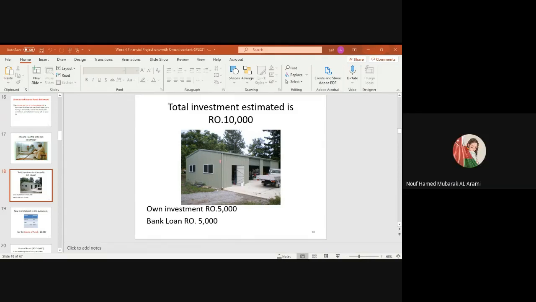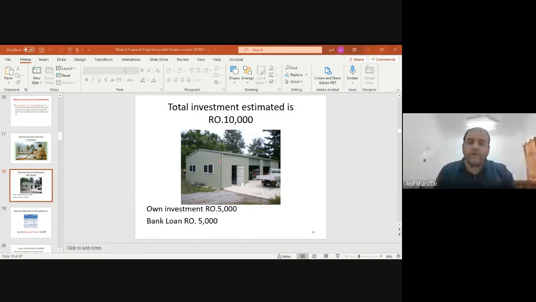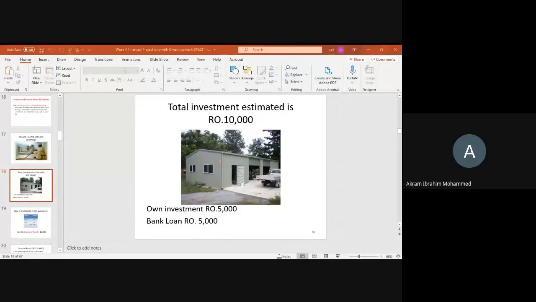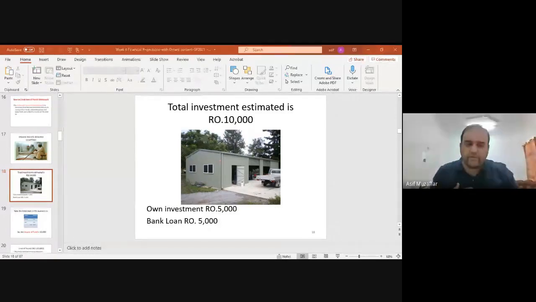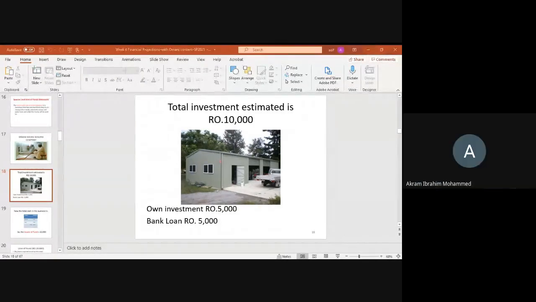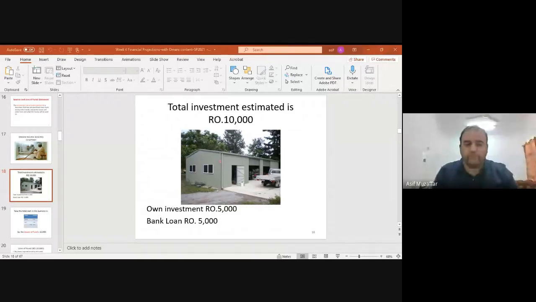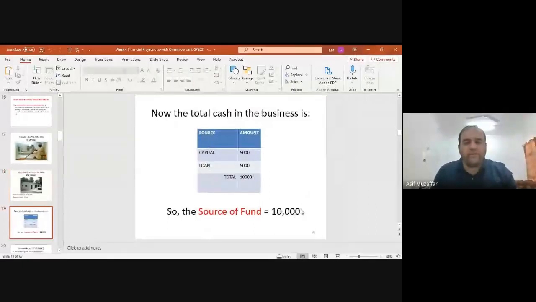5,000 riyal is the liability. It's the bank loan, which is a liability. Is it a long-term liability or short-term? Normally it's a long-term liability. Yes, good. It will be a long-term liability. Okay. Now, the total startup investment is 10,000 riyal. Moving forward.